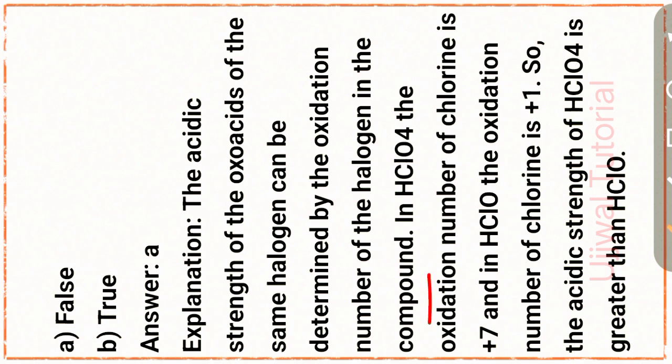In HClO4, the oxidation number of chlorine is +7, and in HClO, the oxidation number of chlorine is +1. So the acidic strength of HClO4 is greater than that of HClO.